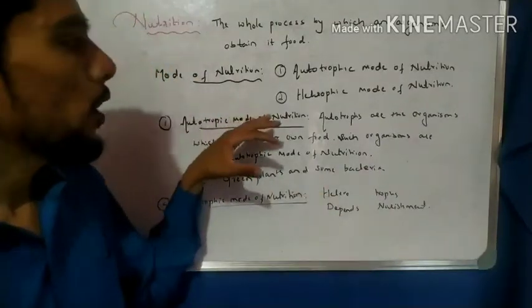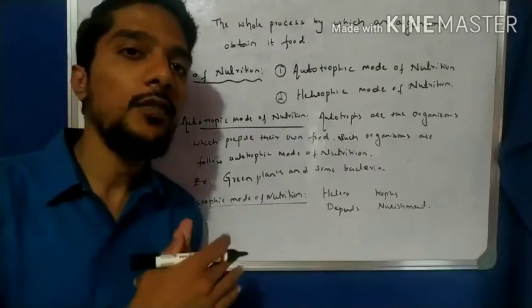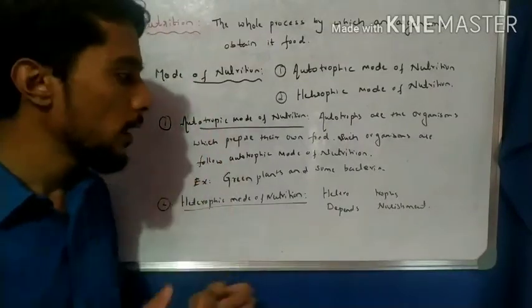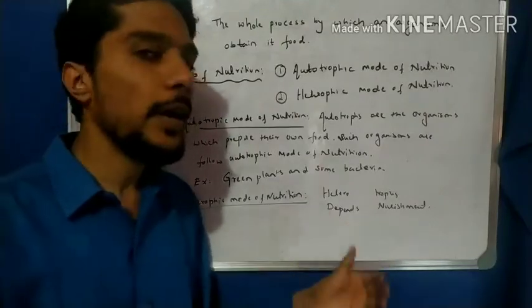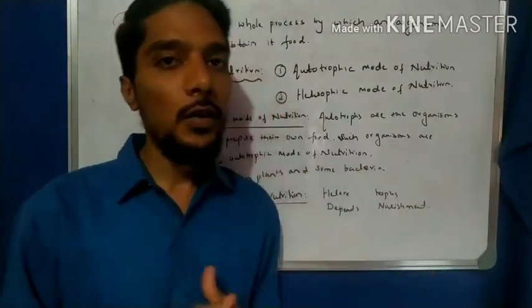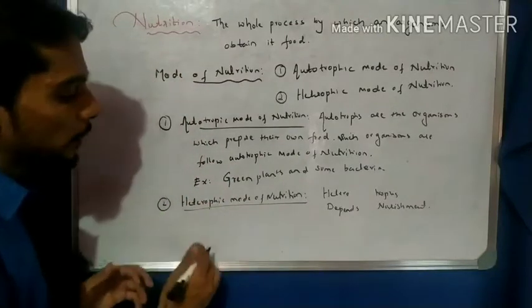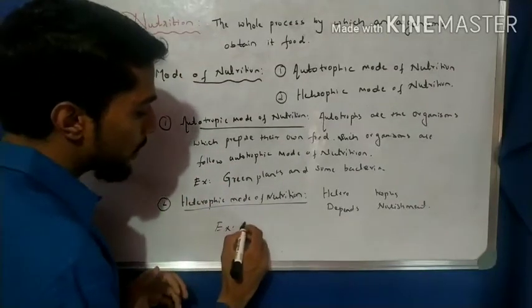So the autotrophic mode of nutrition depends on self-production. Autotrophic organisms prepare their own food, but heterotrophic organisms depend on other organisms for food, right? So these are very simple concepts of heterotrophs. An example of heterotrophs is animals, right?